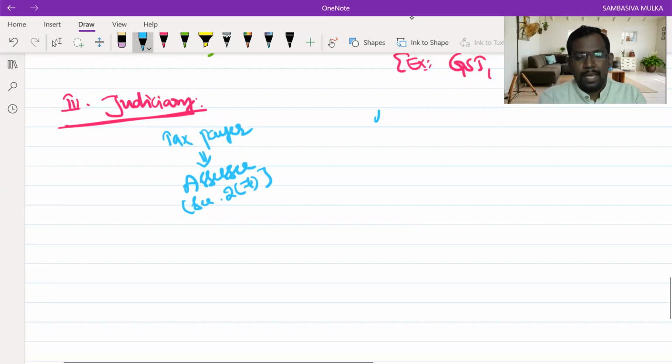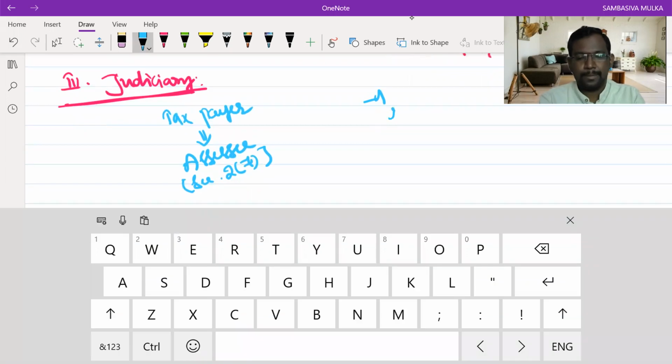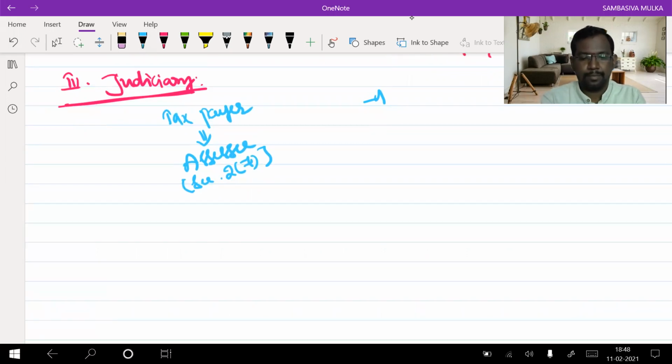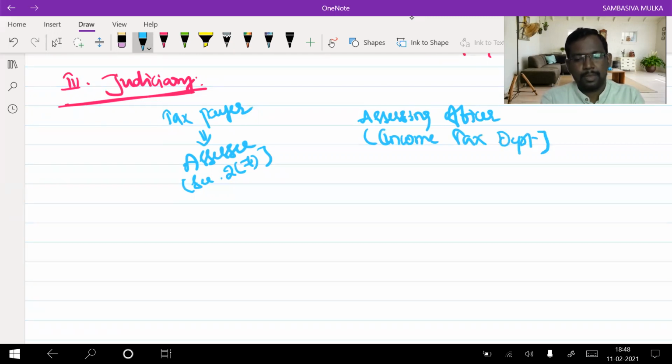Next, assessing officer. Assessing officer, in simple terms you can understand he belongs to the income tax department.